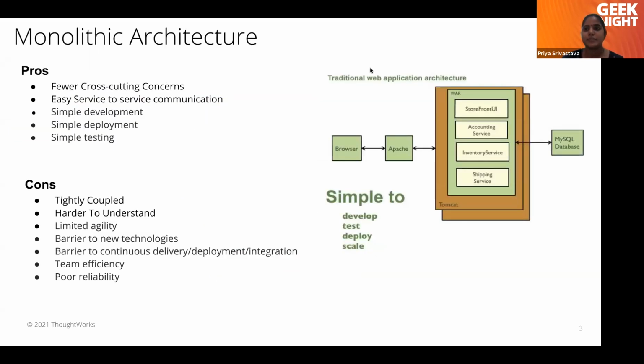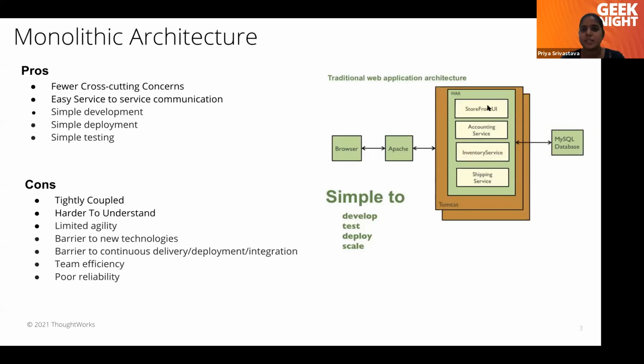So let's first see the benefits of monolithic architecture. First is fewer cross-cutting concerns, like logging, monitoring, external configuration. Those points will be minimal because we have all the services as a single application. If you see in this diagram, a single WAR file, which is a big fat application, has multiple services: storefront, account servicing, inventory service, and shipping services.